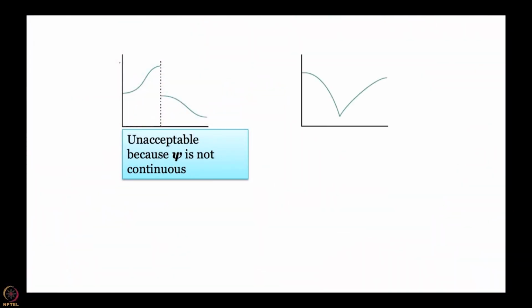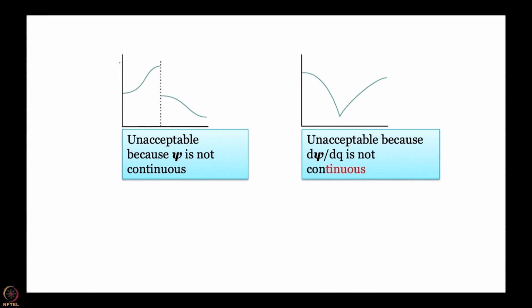What about this function? It is continuous, but here we have a sharp break. For most of the applications it is unacceptable because d psi dq is not continuous, but this is really not one of the most stringent conditions. There is a condition and we are going to point it out when we arrive at it, where we are fine with the wave function even though this is really not met. Third, this one is also not acceptable.